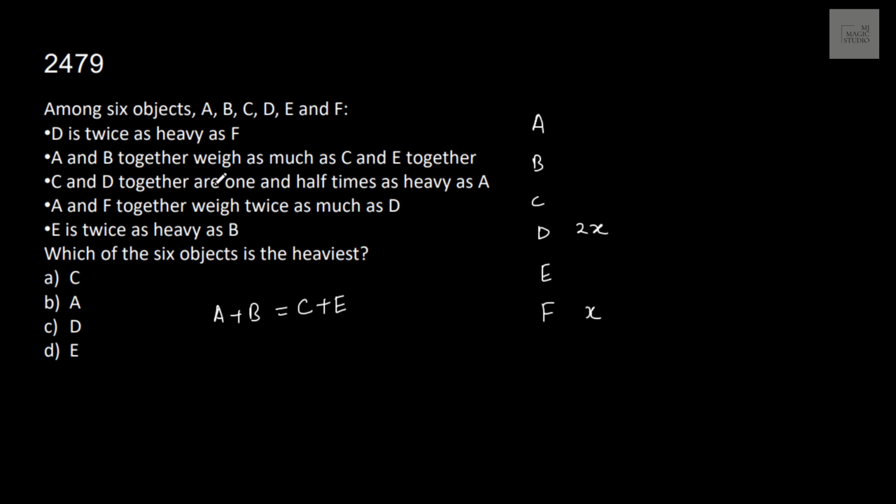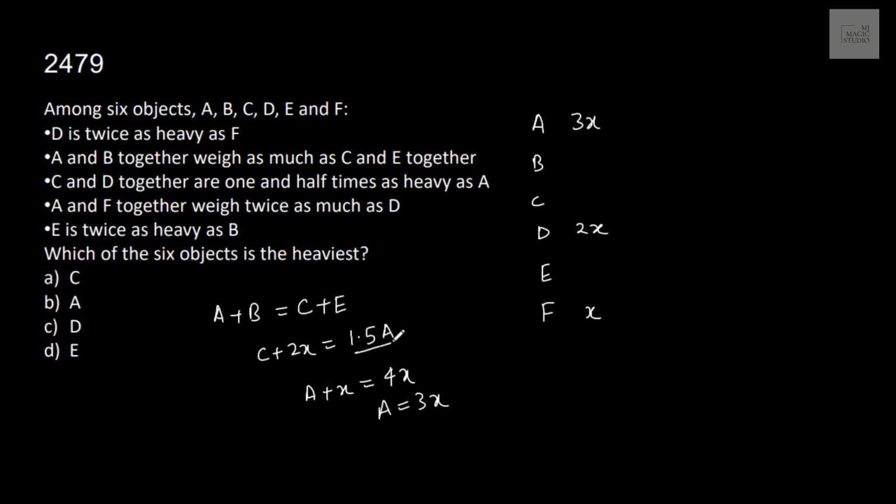C and D together are 1.5 times as heavy as A. Okay? C and D together. That means C plus 2X is equals to 1.5 times A. A and F together weighs twice as much as D. A and F, A plus X is equals to twice of D, that is 4X. That means A is equals to 3X. So we have one more weight.